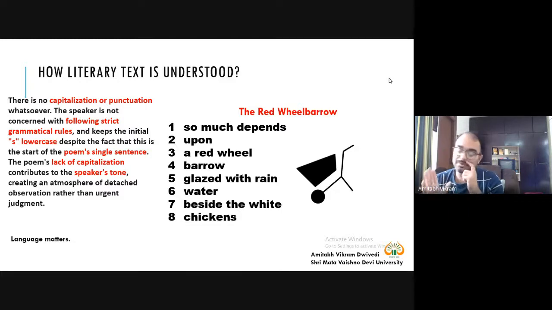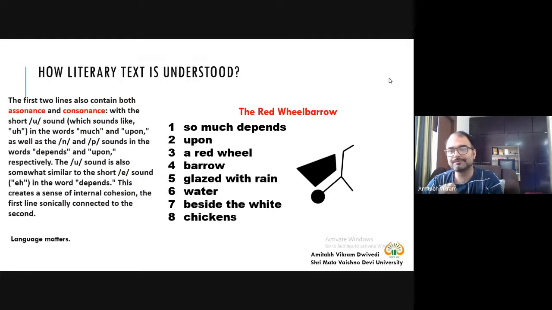So here there is no such judgment. There is no concern about following strict grammatical rules, and the tone is detached, and the writer is not judgmental. That is one thing. Another thing is, the first two lines contain both assonance and consonance.